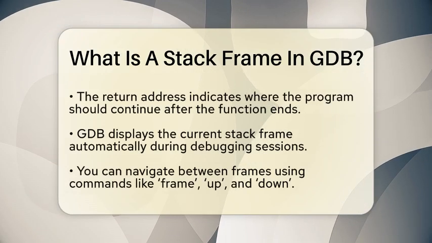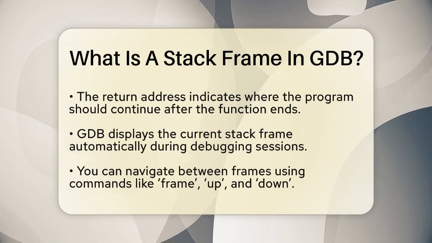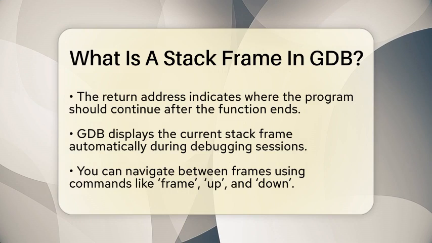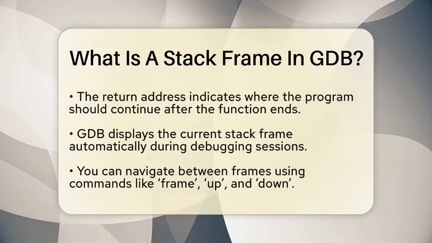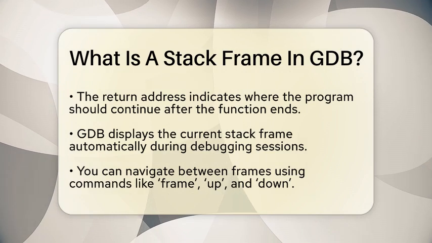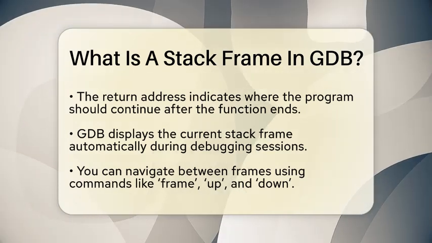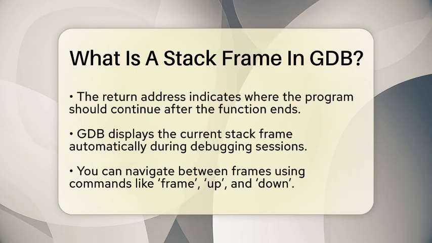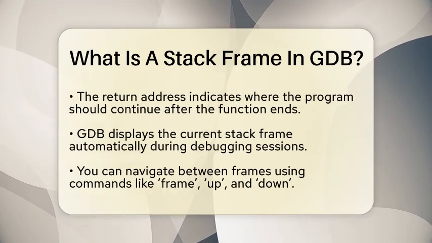Each stack frame holds important details about that specific function. It stores the arguments passed to the function, the local variables declared inside it, and the return address. The return address is where the program should go back to after the function finishes. This setup helps the program keep track of where it is and what data it's working with.